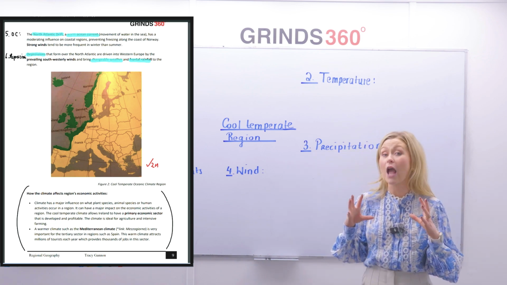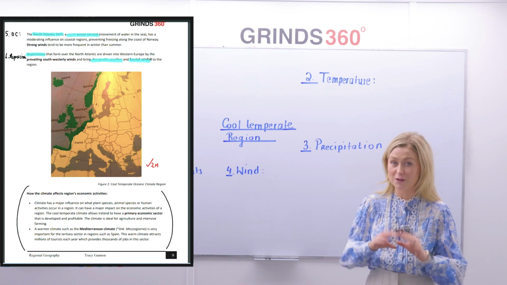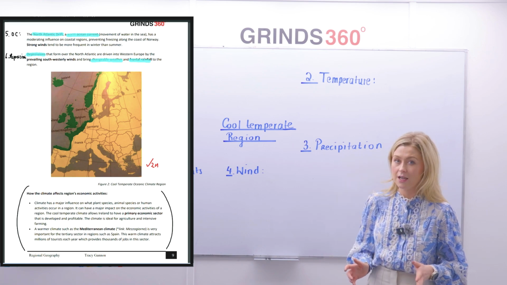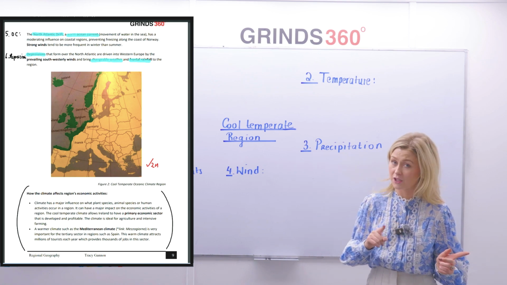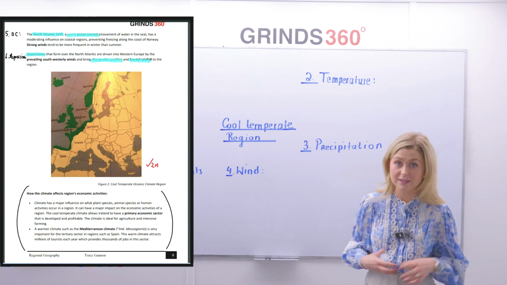Now, that is my cool temperate oceanic climate gone through in my essay. But we know ourselves that's not technically where we need to start learning. Instead, I need you to jump across the page over to the mind map, and we're going to get breaking up this essay into bite-sized chunks.